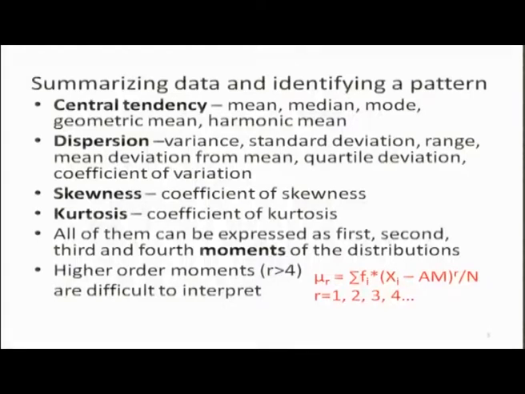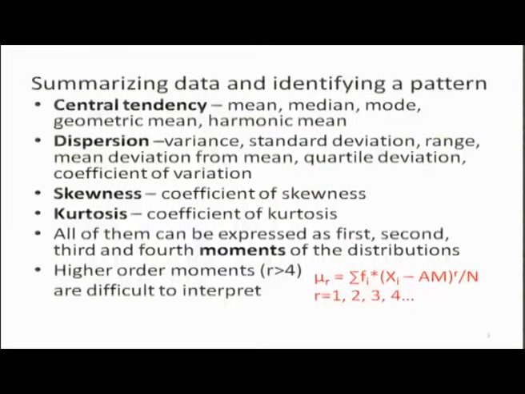The first moment about the mean is 0, because that is sigma f i, f for the frequency of the variable taking a value x i, and AM is the arithmetic mean, r is 1. So, sigma f i (x i minus arithmetic mean) will be 0, and therefore, mu 1 is 0. But mu 1 with r equal to 1 around 0 means sigma f i x i upon n, that becomes the arithmetic mean.